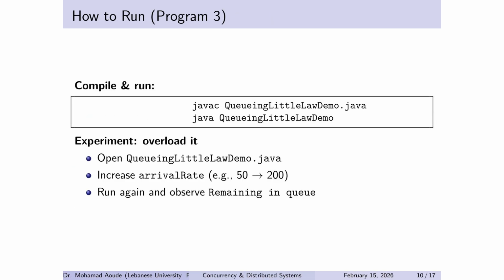When students run this program, I want them to do one controlled experiment. Increase arrival rate, just increase it, rerun, and observe the remaining queue. And then I want them to say out loud, if lambda exceeds capacity, backlog must grow. That sentence is a professional level milestone because it means you stop blaming the code for everything. Sometimes you're just violating system capacity.